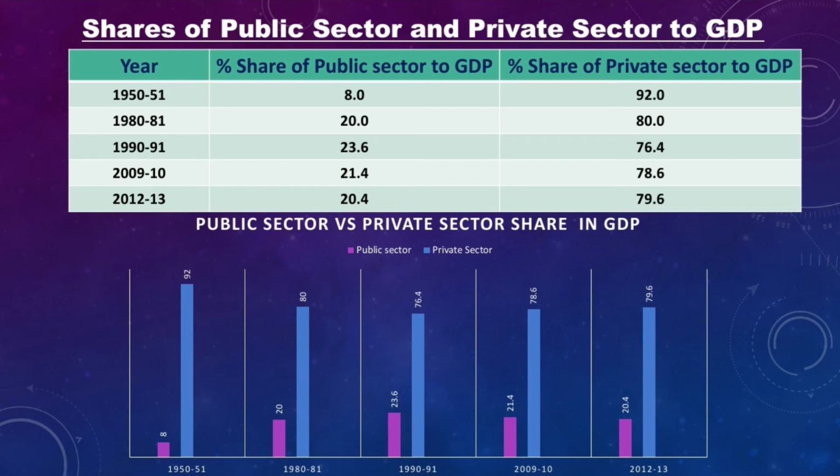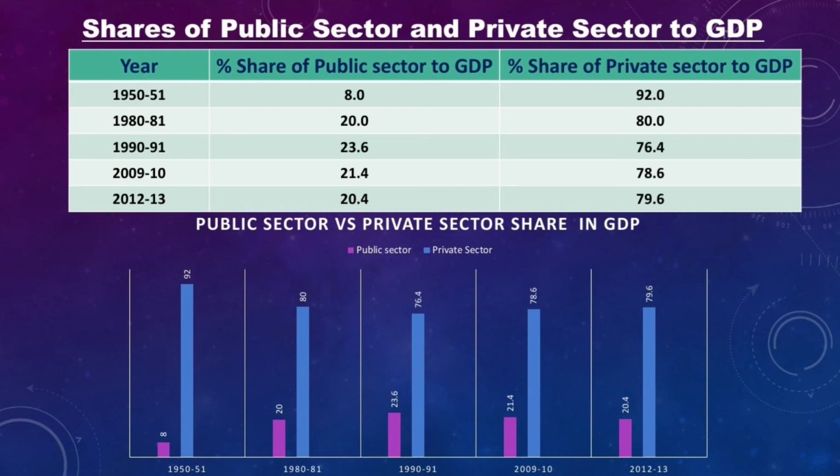In 1950-51, the share of the public sector was 8% and the share of the private sector was 92%. In 1980-81, the share of the public sector increased to 20%, while the share of the private sector decreased to 80%. In 1991, the public sector share increased to 23%, and the share of the private sector decreased to 76.4%. In 1991, there was disinvestment, the selling of public sector holdings, and globalization happened. From that day onwards, the public sector share is decreasing.